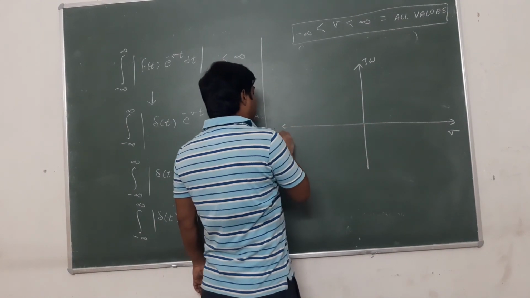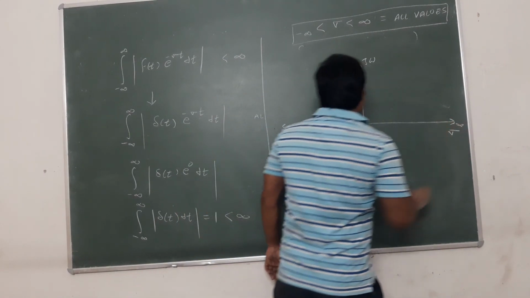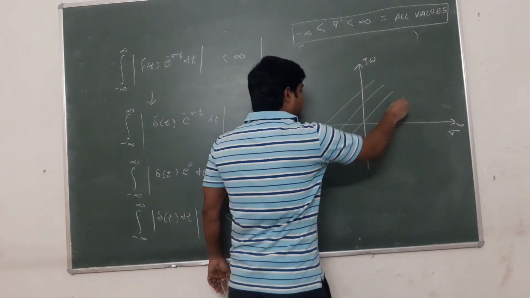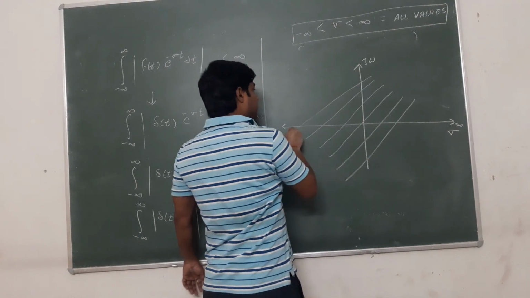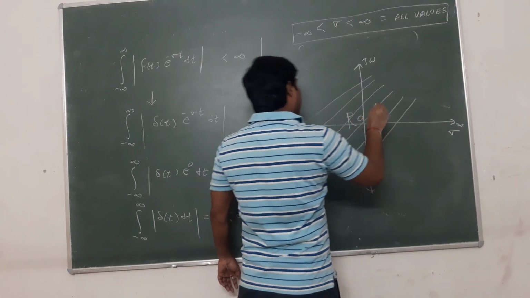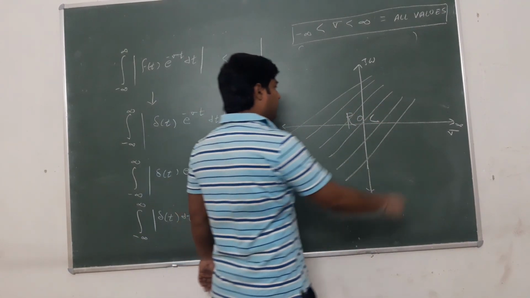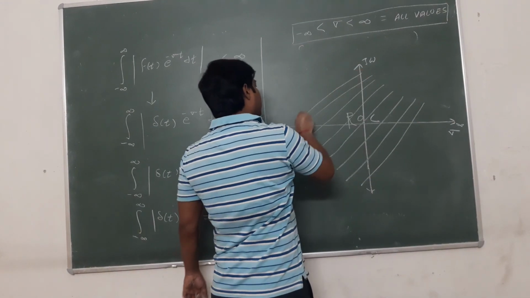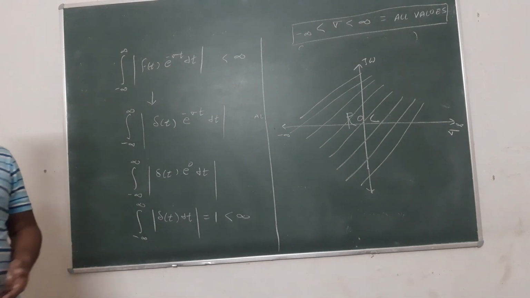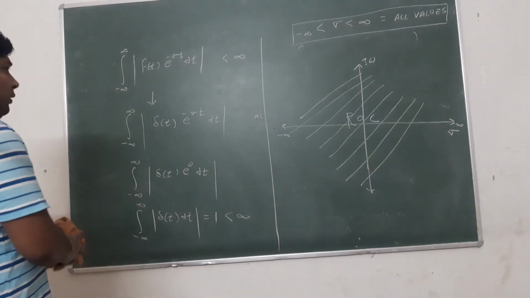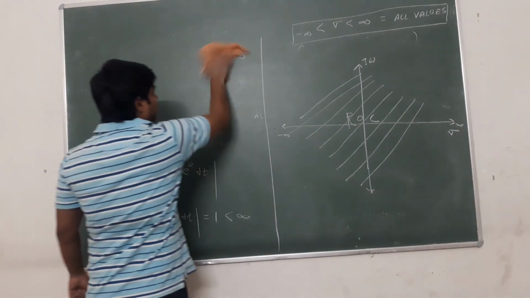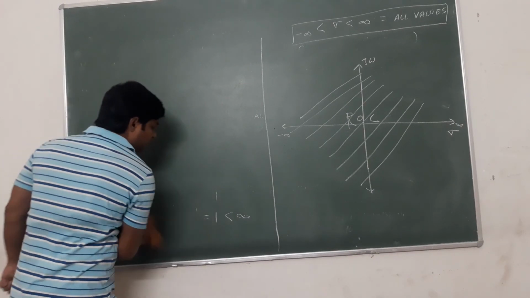So sigma is from minus infinity to infinity. This is the ROC, all values of sigma. The ROC for the impulse signal: whatever value you want, you can take it from this domain, minus infinity to infinity. So now we will take another example, the unit step signal.